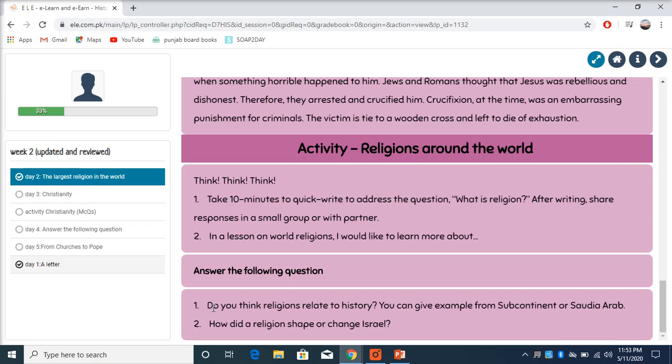Our first question is, do you think religions relate to history? You can give an example from the subcontinent or Saudi Arabia. So we have to tell what happened in the past in the subcontinent. Did something happen which made Islam more popular there or less popular? What does history have to do with religion?